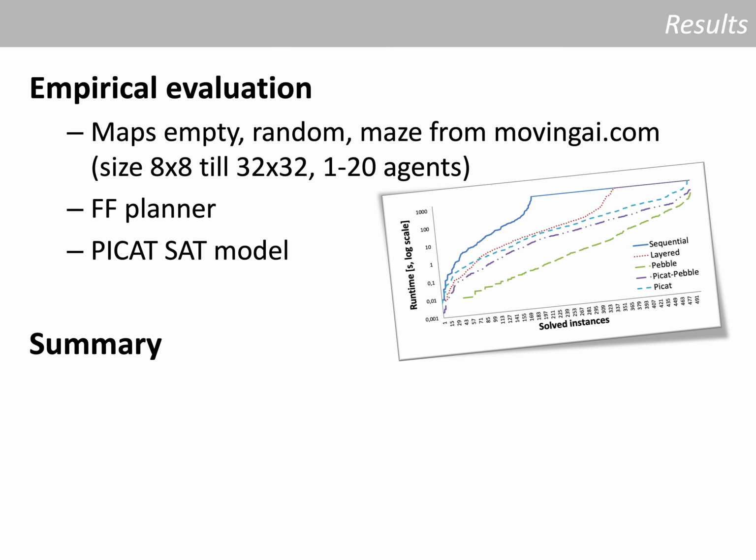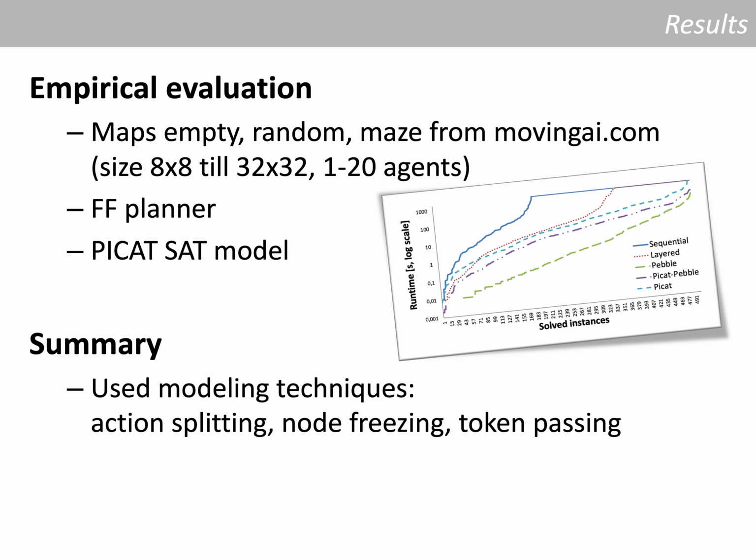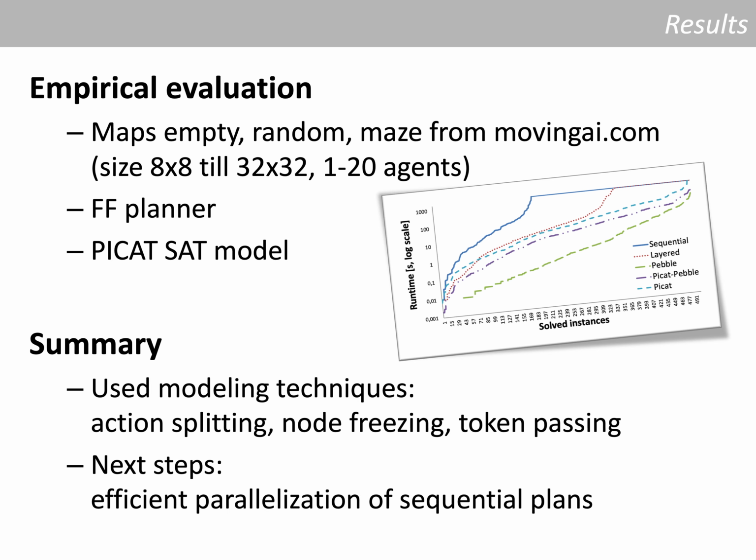So in this talk, we present how to model multi-agent pathfinding as a planning problem. We believe these models are useful by themselves by proposing techniques like action splitting, node freezing, and token passing. We use a very simple mechanism to parallelize a sequential plan. So the open problem is whether we can do better parallelization to obtain plans with a smaller makespan.